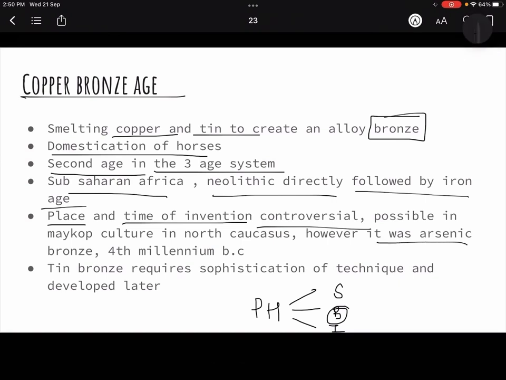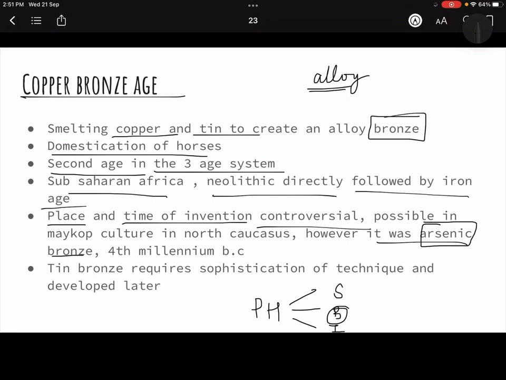However, this was the arsenic bronze. Arsenic bronze is a natural alloy that is naturally present in the environment. So you do not need to have a technology to do it. This is just an alloy that we get from nature itself. When you make an alloy, you need to know how much quantities of both the things you want to mix, and then you have to develop that alloy, so it requires sophisticated technology. But arsenic bronze is just an alloy which is found in nature itself. So they were just using that.